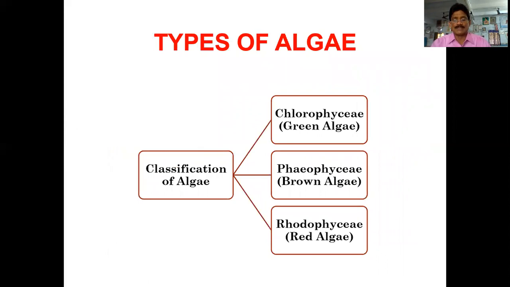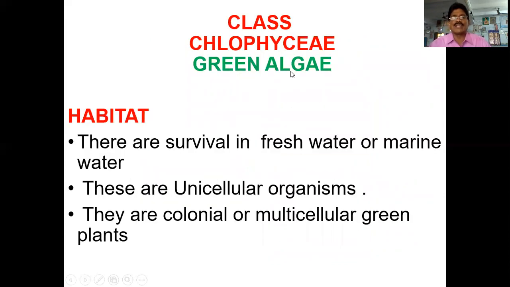When you see the algae, what are the main types of algae? The algae are mainly classified into three types: Chlorophyceae, Phaeophyceae, and Rhodophyceae. The Chlorophyceae are green algae. All are green in color.